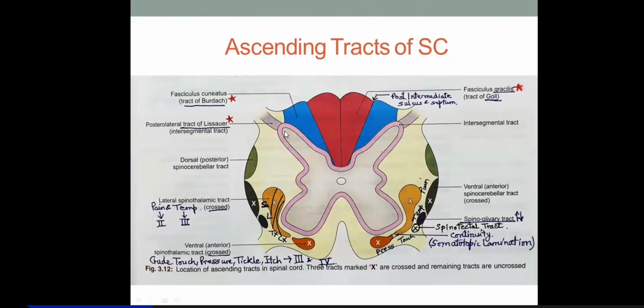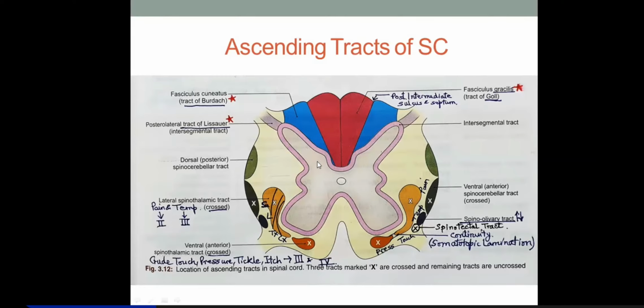Then the other sensations are subconscious reflex proprioceptive sensations. Now these fibers are coming from the Golgi tendon organ or the muscle spindle, right? Or nociceptive fibers, the fibers coming from the neuromuscular junctions, tendinomuscular junctions, and so on. So these fibers will come here and relay in the dorsal column, that is Clarke's column.